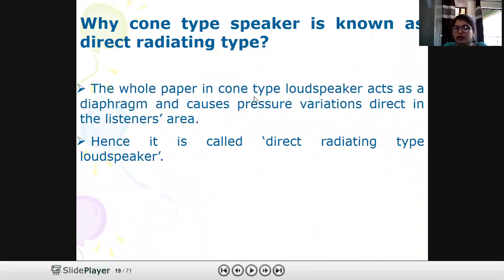Because the paper attached to the cone type loudspeaker acts as a diaphragm, and the pressure variations create sound energy that will directly propagate into the air. That's why it is called direct radiating. The sound energy produced by the pressure variation of the diaphragm is radiated in the air directly.